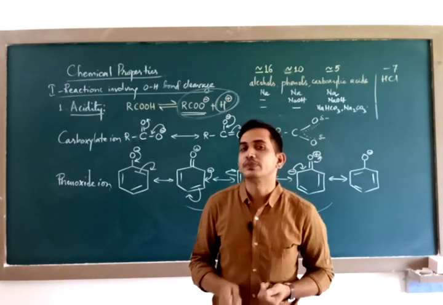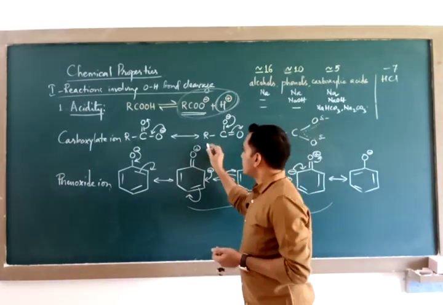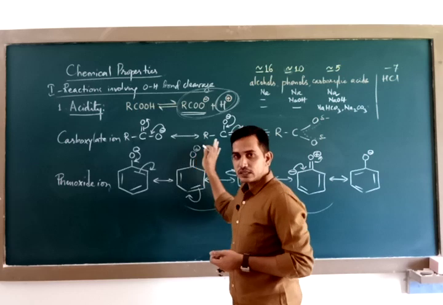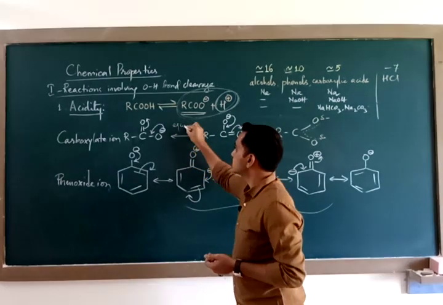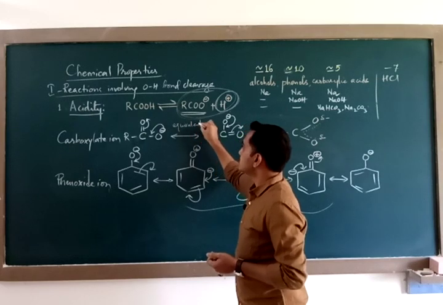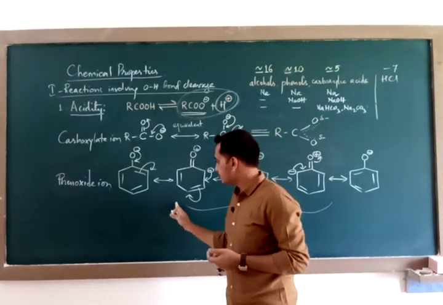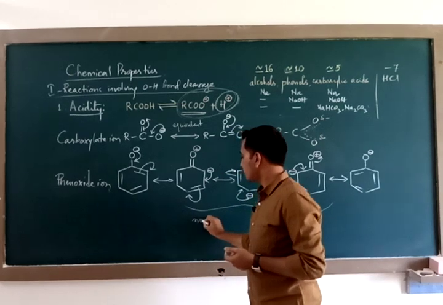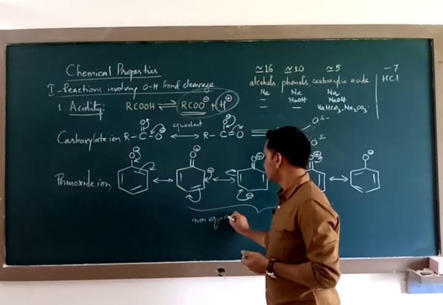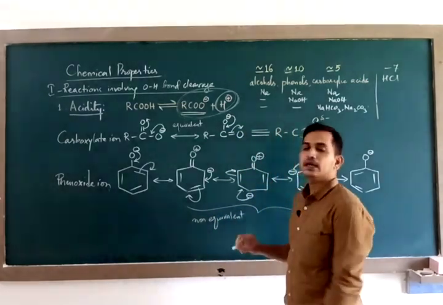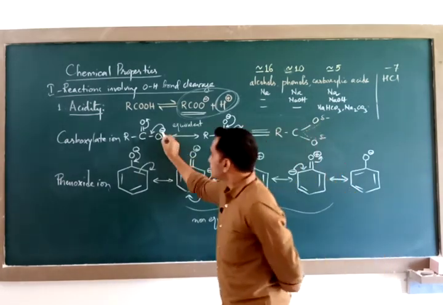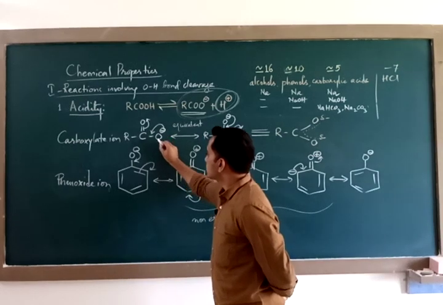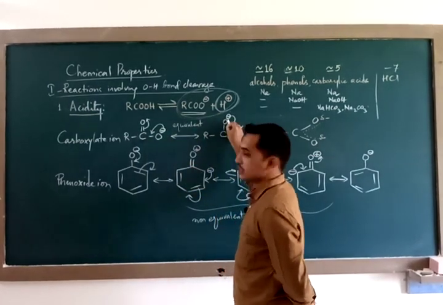Why? You see, in the carboxylate ion you have 2 resonance structures. We call them equivalent structures. In the phenoxide ion you have non-equivalent structures, and in the carboxylate ion the negative charge appeared on oxygen once, twice.